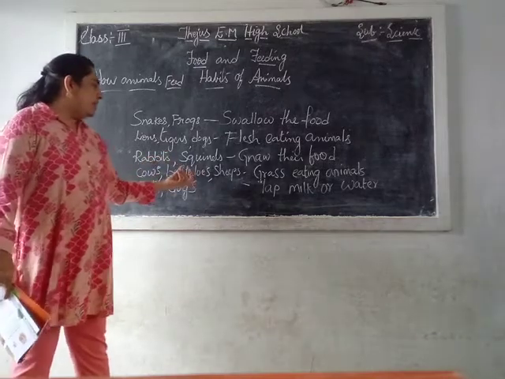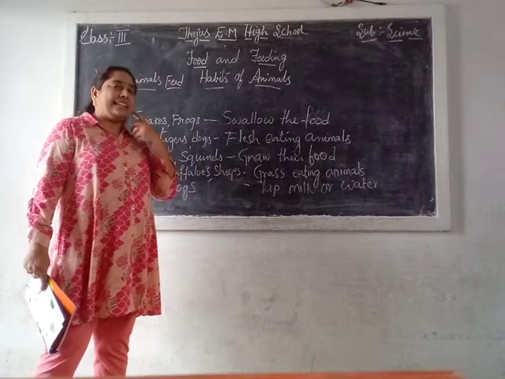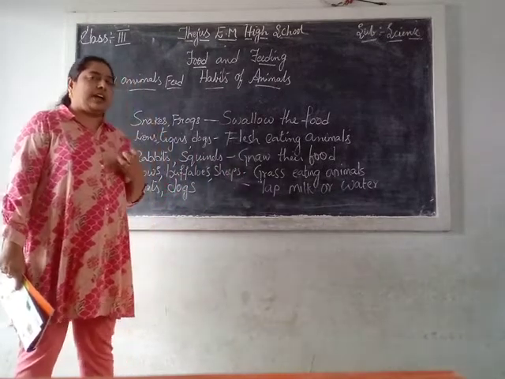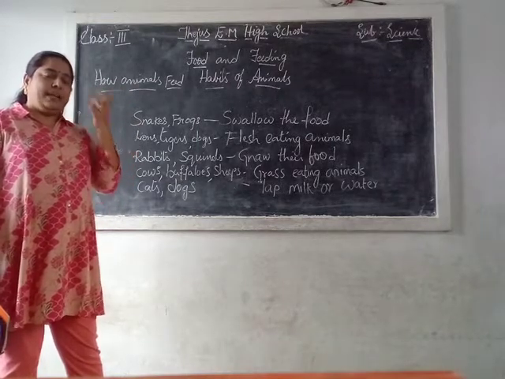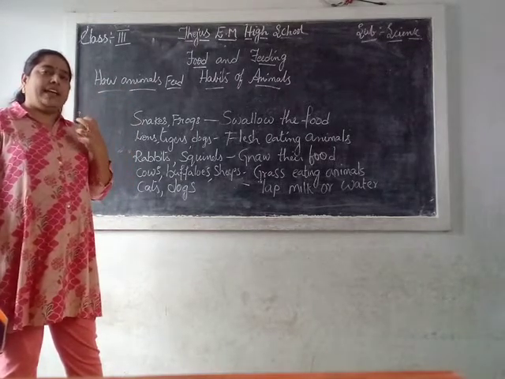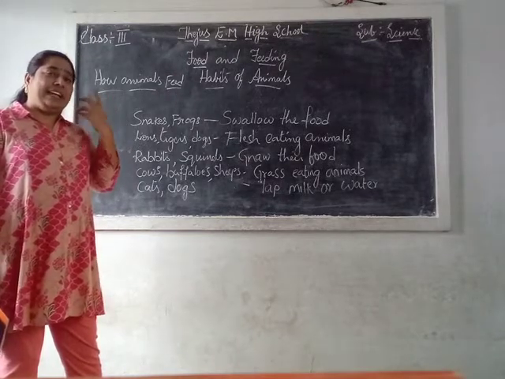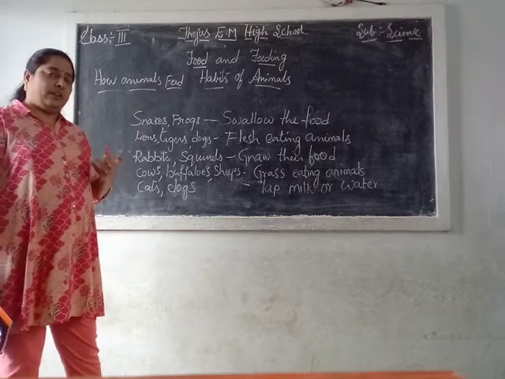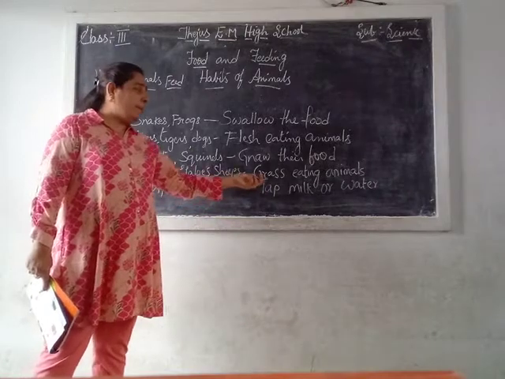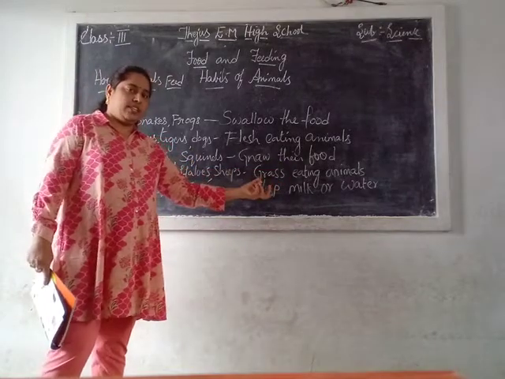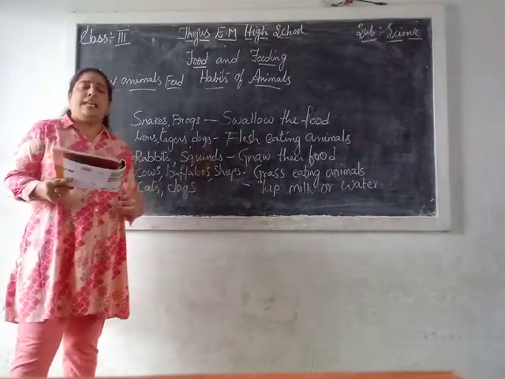Cows, buffaloes and sheep are grass-eating animals. They first swallow the grass, then bring it back into the mouth and chew the cud with the backside teeth. They grind the grass again. Cats and dogs lap the milk or water. Okay children? See, these are the feeding habits of some animals.